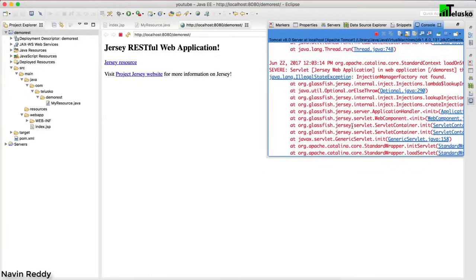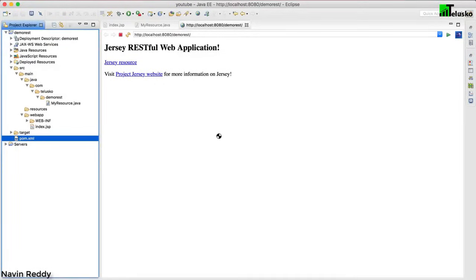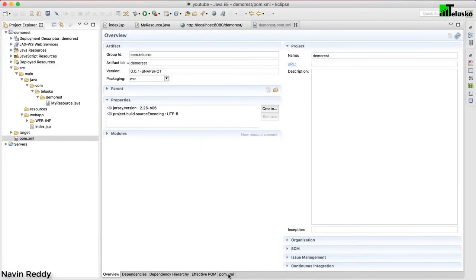It doesn't matter if you got the output, but still we got an error, right? The error is "injection manager factory was not found." Again, due to some update, they have made some changes, so this thing is not working in the new version. So what I will do is I will make some changes here.